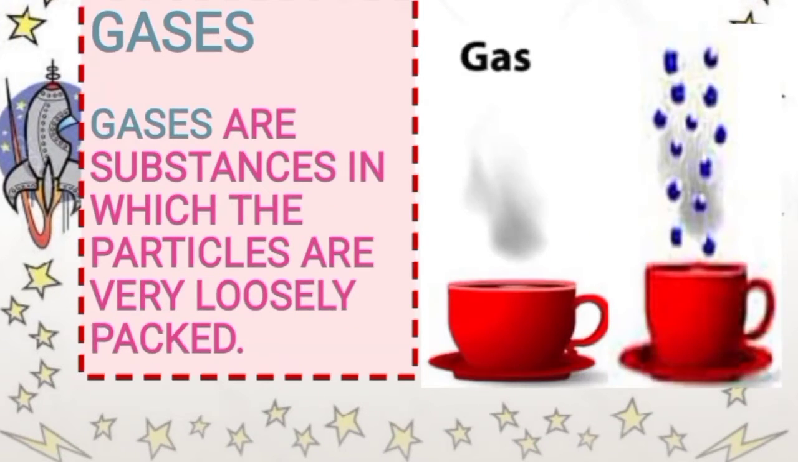Now let's revise the third state of matter, gases. Gases are substances in which the particles are very loosely packed. They too have no fixed shape. Unlike liquids, they occupy all the available space in the container. Air and cooking gas are examples of gases. Air is actually a mixture of gases such as oxygen, nitrogen and carbon dioxide.